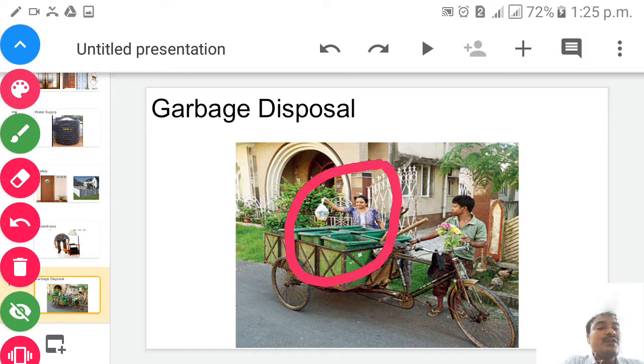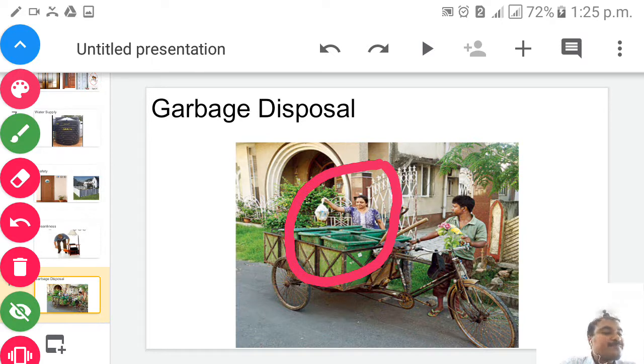It is very important, because neighborhoods play an important role in our life, isn't it? And as well as we have to follow some principles in our day-to-day life. Which are those principles? Cooperation, sharing and caring, isn't it? And always, children, we have to maintain a good relationship with our neighbors, because we have to respect them. In our emergency they are the ones who will help us, because our relatives will be living very far away. To come here, they will take some time, but apart from that, neighbors who are beside us play an important role. For that reason, we have to respect our neighbors, and as well as keep our surroundings neat and clean.